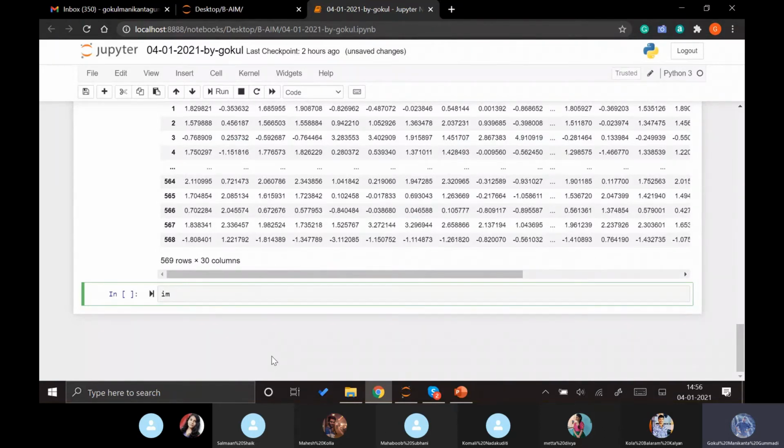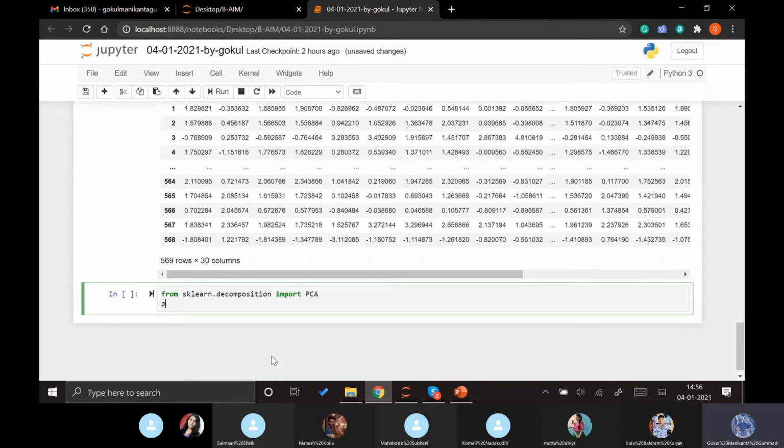Let's import the principal component module, which is in the discriminant analysis package... sorry, it is in decomposition, PCA. Now let's create some function which we can apply it on. Let's say PCA is equal to PCA().